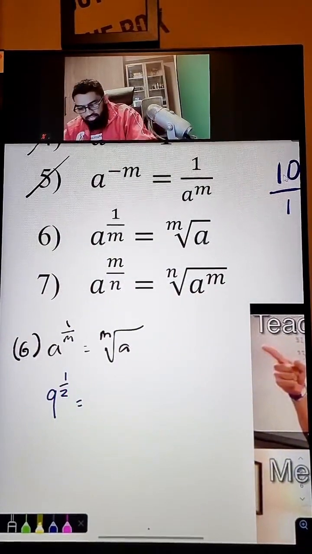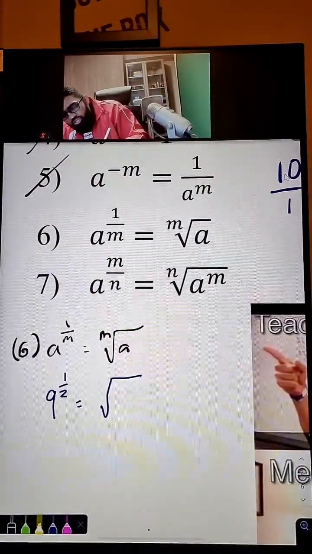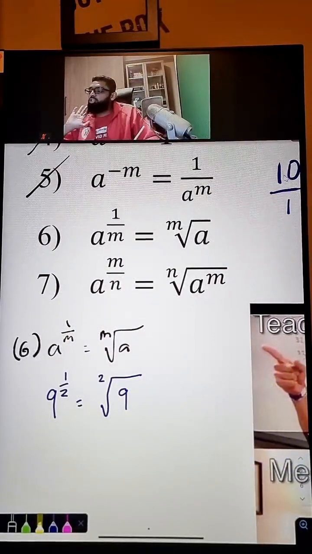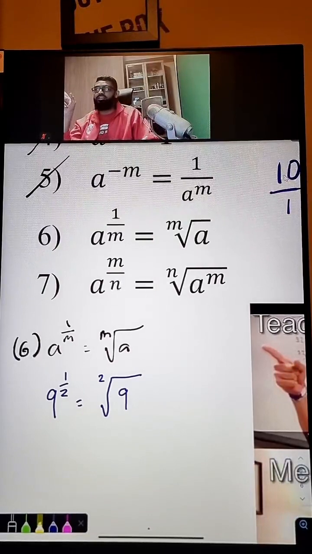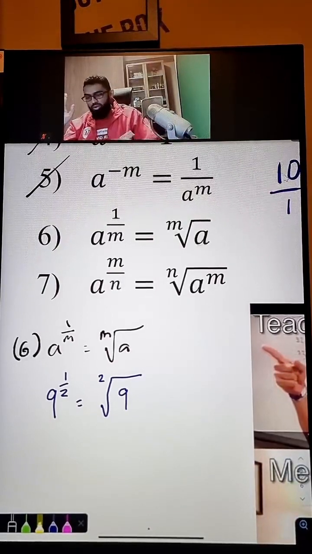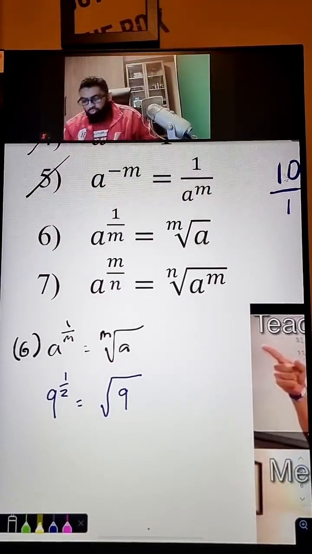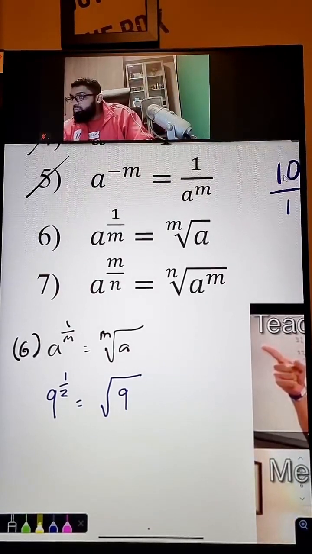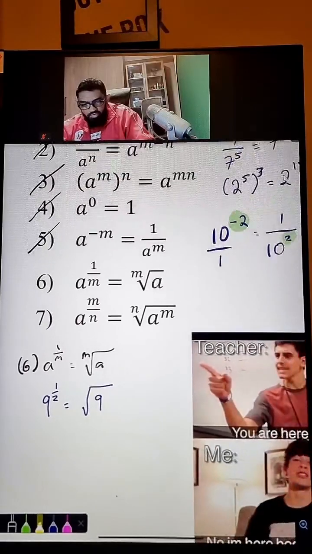So in this case, guys, it's going to be a square root of 9. No need to put 2 at the outside, because square root means it's understood there's a 2 already. Only special for square root. No need to put the 2 there, understood already. However, of course I can move it up.